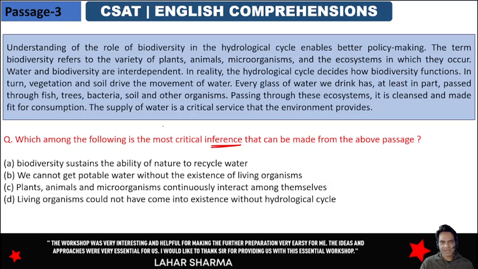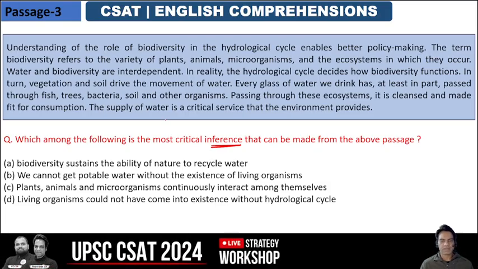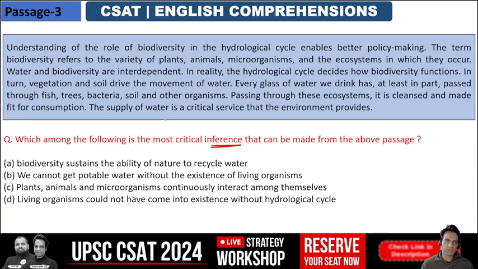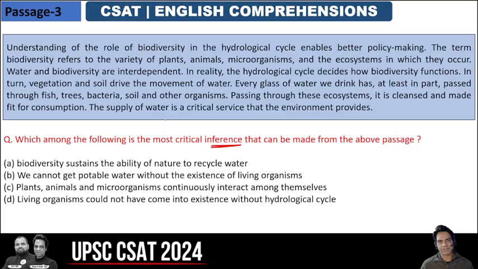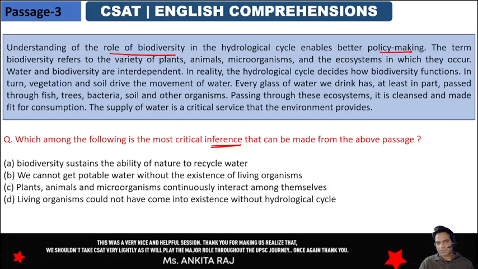Understanding the role of biodiversity in the hydrological cycle. What is the hydrological cycle? The cycle of water, going from sea bodies, river bodies, then evaporating into clouds, then condensation, rain, and then coming back into the river system, into the soil, into the sand. So that is the hydrological cycle. So we have to understand the role of biodiversity in the hydrological cycle, which enables better policy making.